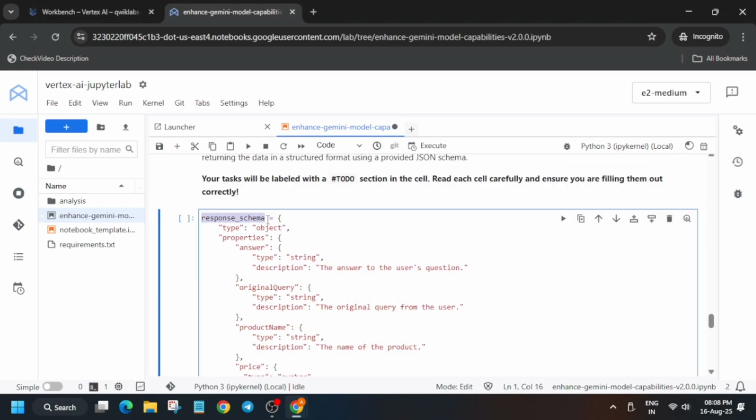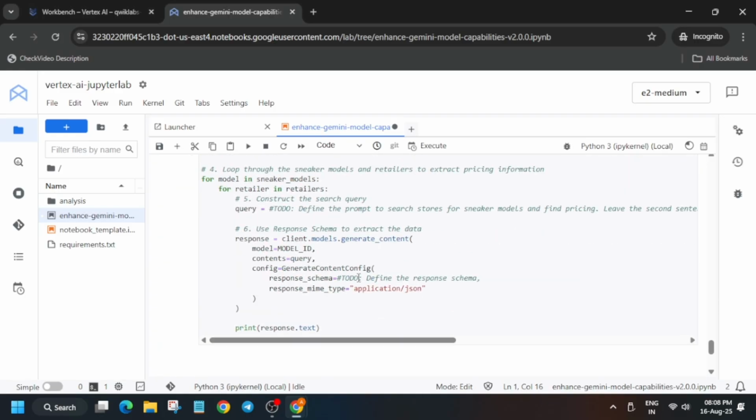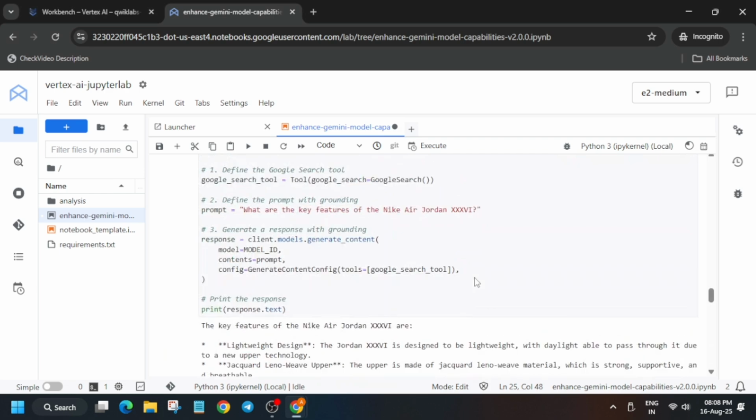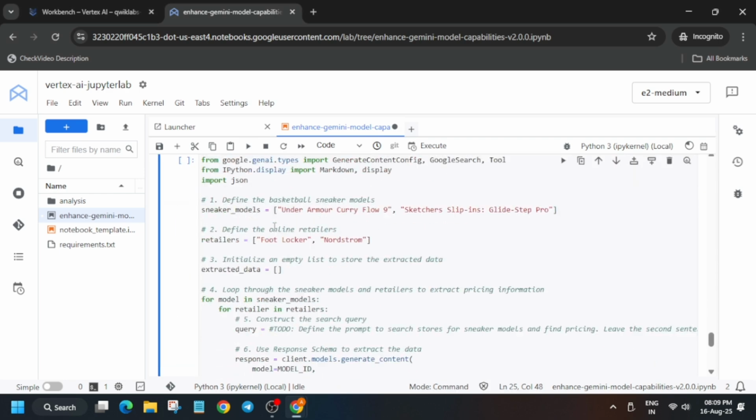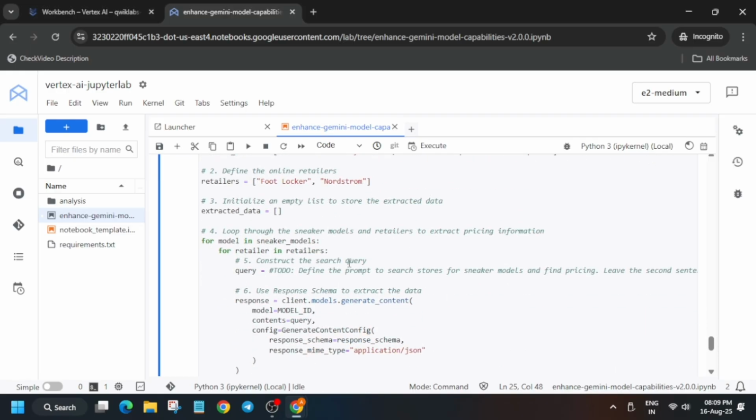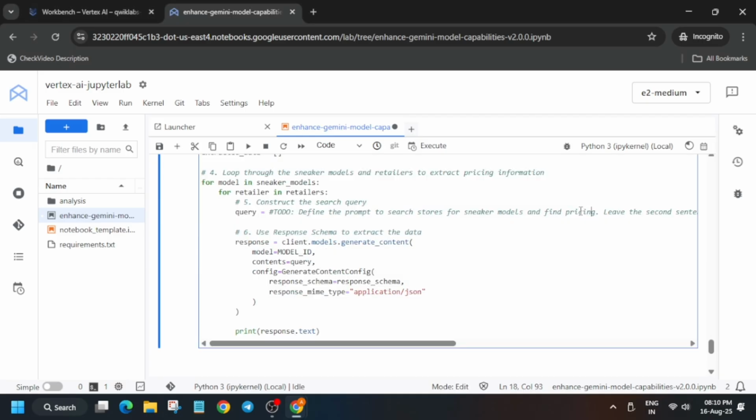Now time for the last task. Just copy the schema and then just update the response schema, and then we have to just paste over here like this. Now make sure you do not remove this comma, otherwise you may face issue. Just come over here and run the query, right? Once you have run the query, it will show like this, and many of you are facing issue in the query section. Do not worry, we'll cover that part also.